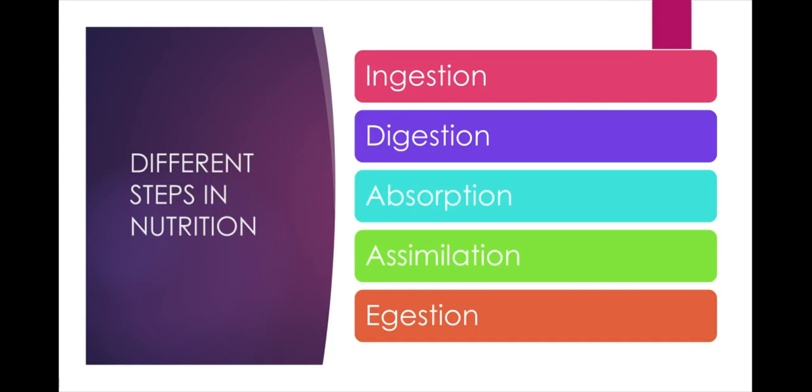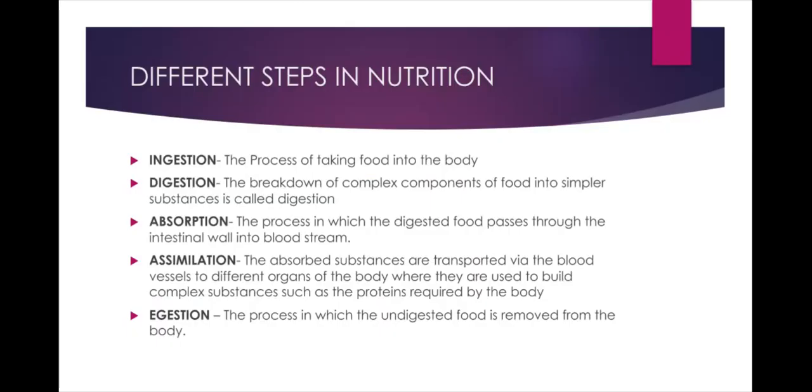Students, the process of nutrition consists of different steps: ingestion, digestion, absorption, assimilation, egestion. The process of taking food into the body is called ingestion. The breakdown of complex components of food into simpler substances is called digestion. The process in which the digested food passes through the intestinal wall into bloodstream is called absorption.